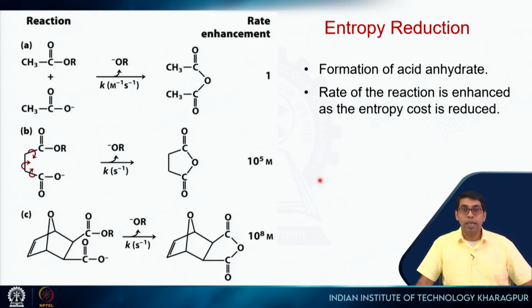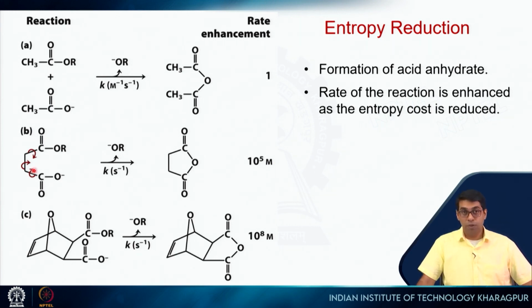Another mechanism that enzymes use is entropy reduction, and this becomes useful for reactions where you have two different components, so A plus B, right? If you look at this reaction, this is the formation of an acid anhydride, right? So two molecules, this will attack here, this OR group will leave, so you will get the formation of this acid anhydride. So if the rate is 1, instead of two different molecules, if we put them together, so if we join these two carbons by a bond, then it will look something like this, right?